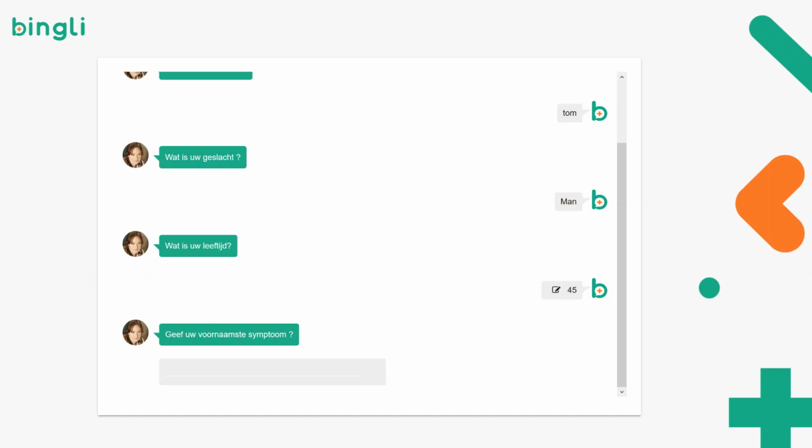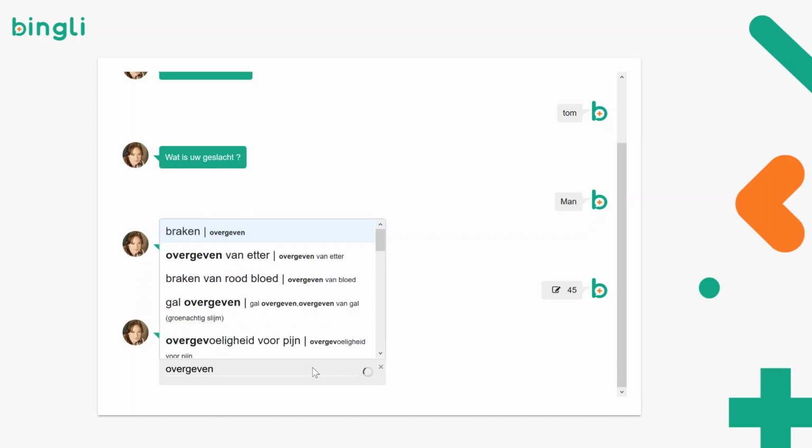The patient is invited via the doctor's appointment system or secretary or the hospital system and accesses our chatbot, which will ask starting questions about symptoms. We get information from the appointment system, for example, or the hospital, about the name, the age, and the gender of the patient. So we start by asking questions about the symptom, and by doing so, we take into account dialect words, for example.